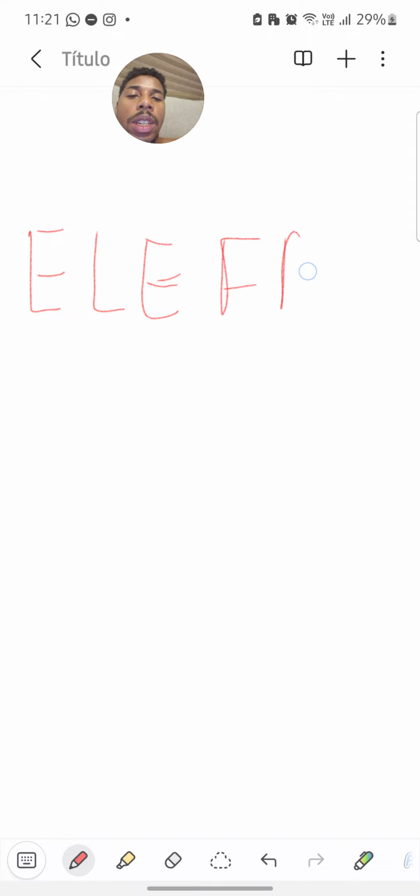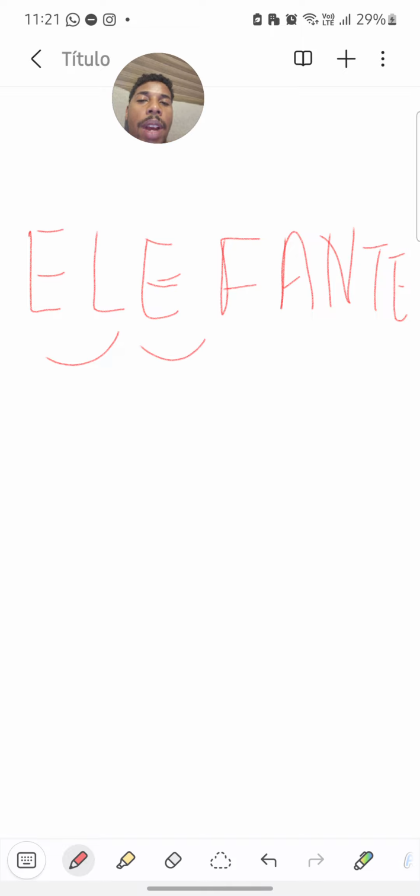Elefante, that means elephant. We also have the open e, for example the word pé, that means foot, né? Look at the difference: elefante, pé. Pé is open.